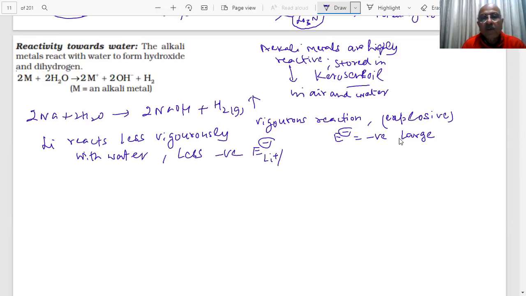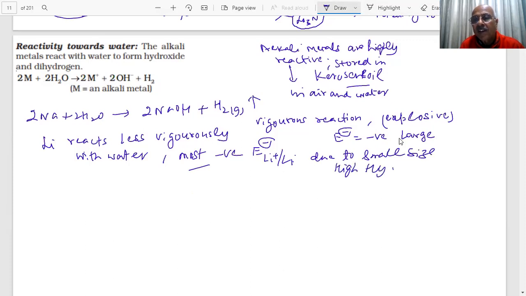Lithium has the most negative E naught value due to high hydration enthalpy, due to its small size. High hydration enthalpy, student. So lithium's reaction with water is less vigorous than sodium, which has the least negative value.